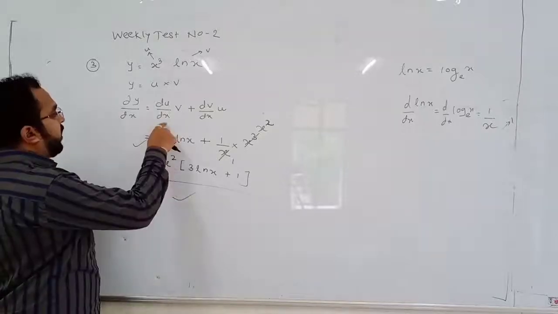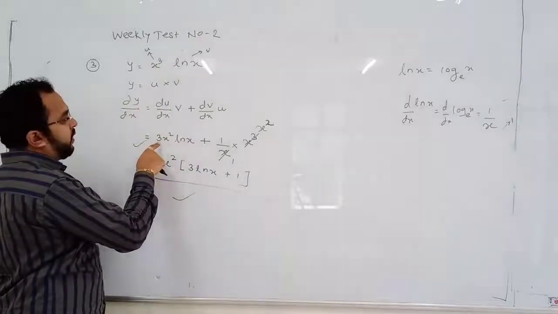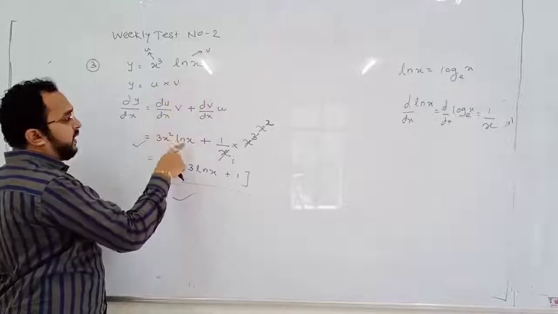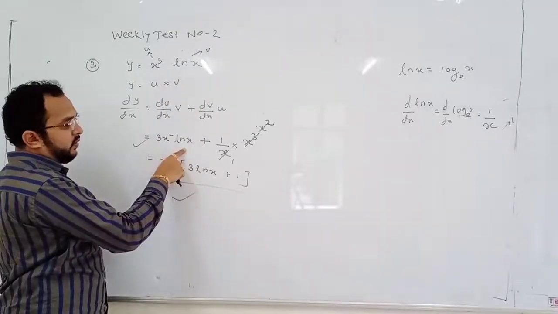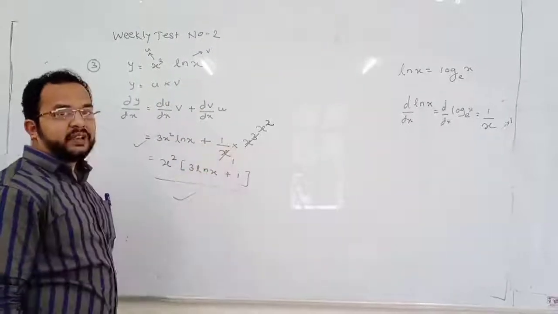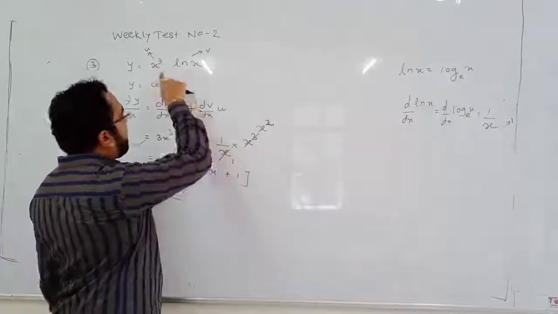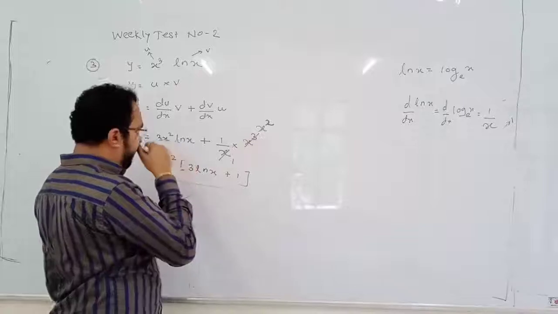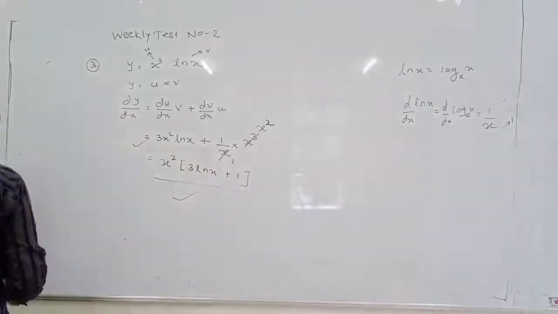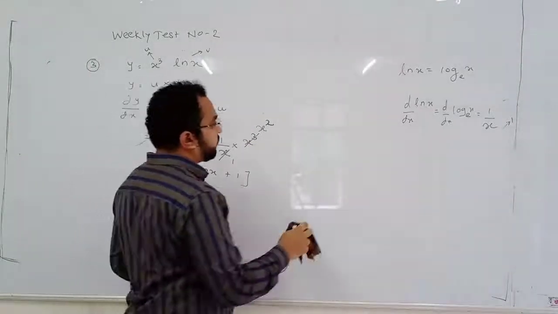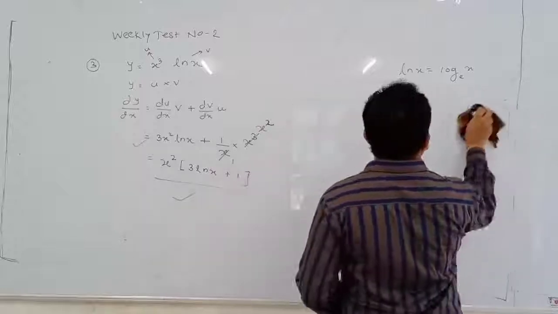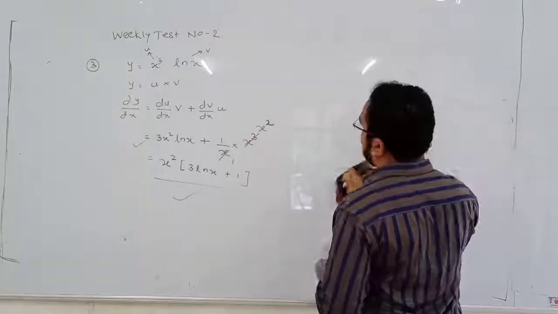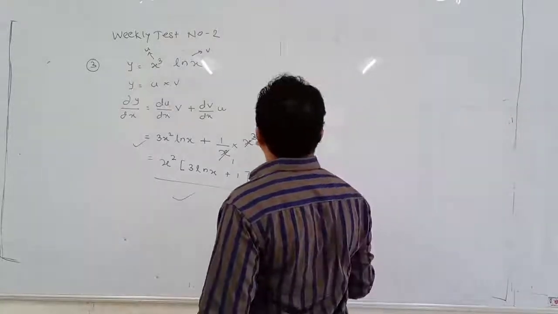So see, du by dx, differentiation of x cube, is 3x square. That time second function as it is. Then 1 by x is the differentiation of second function. This time first function as it is. So x and x square, x cancels. So this is question number 3. Now question number 4.